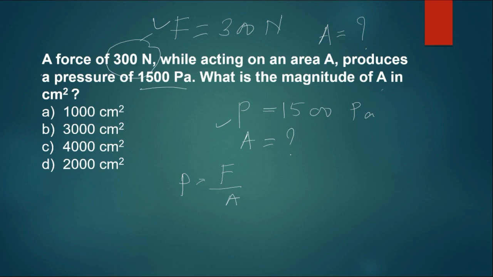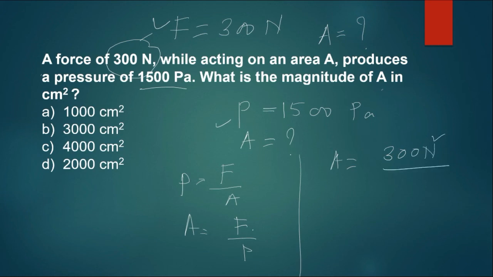And therefore, area is equal to force divided by pressure, cross multiplication. Therefore, area is equal to force, which is how much? 300 Newton. Check, is it in SI unit? Yes, it is in SI unit.